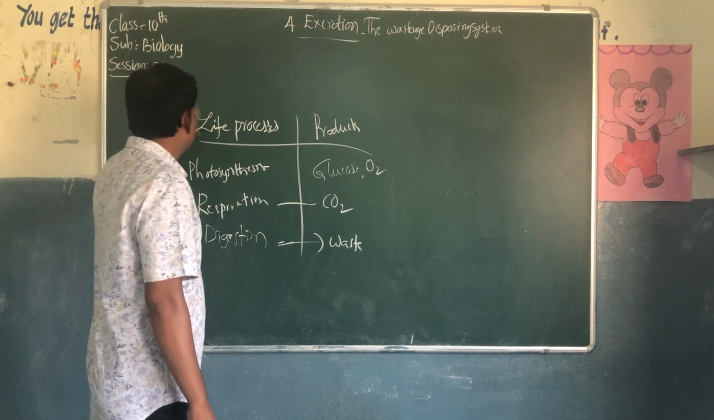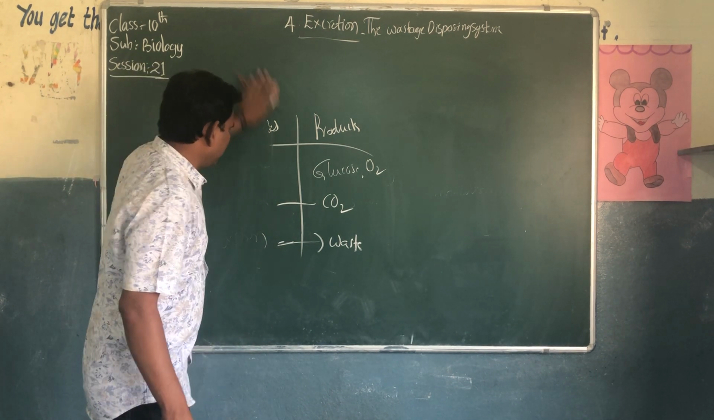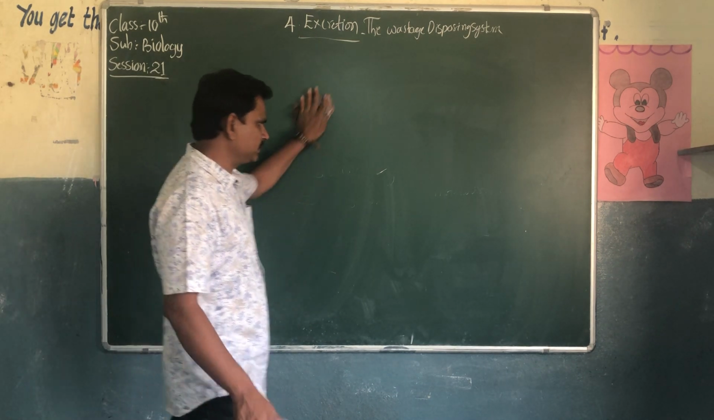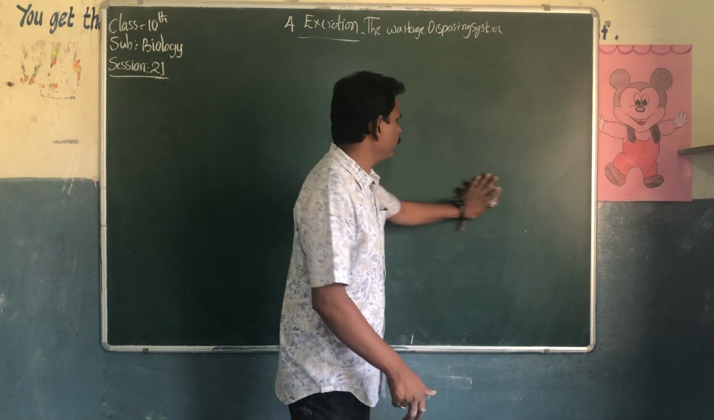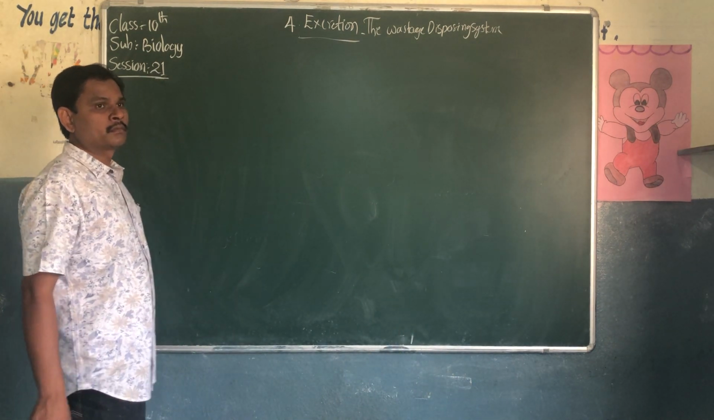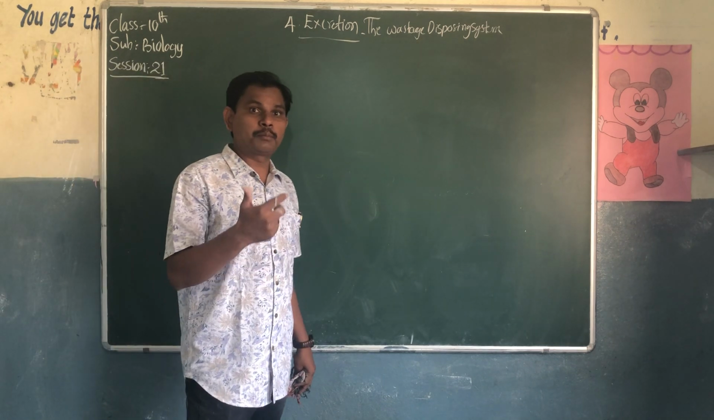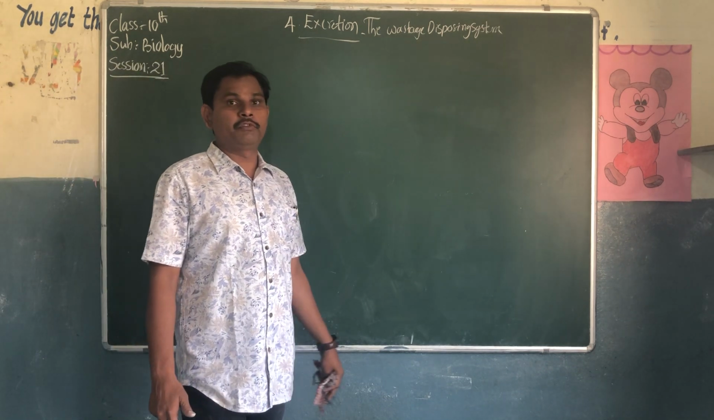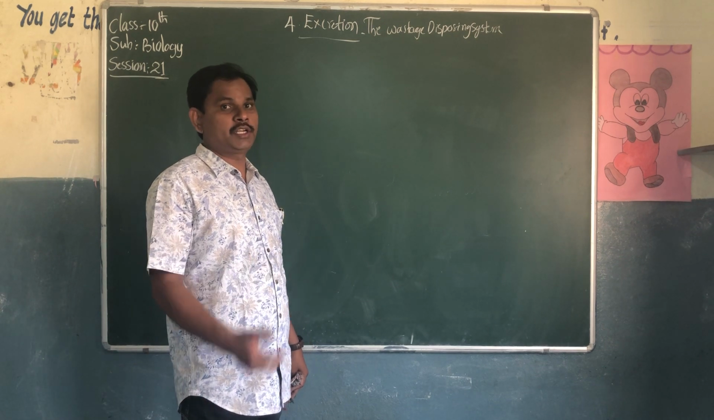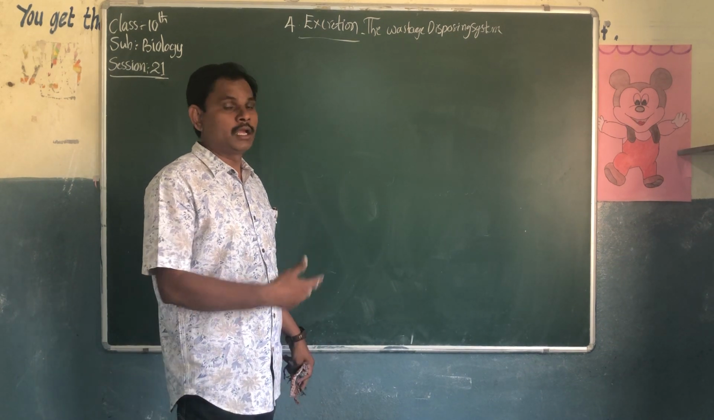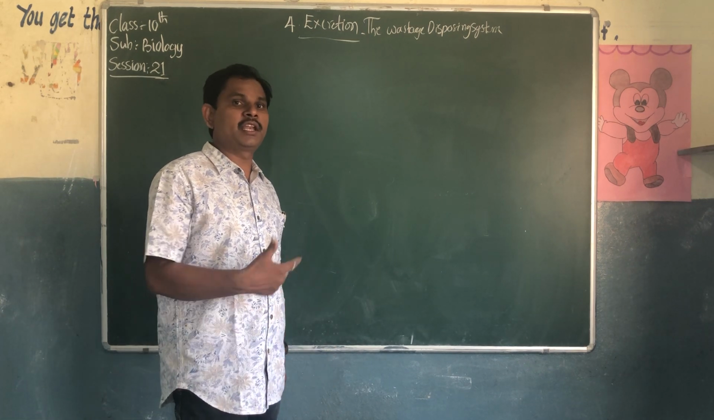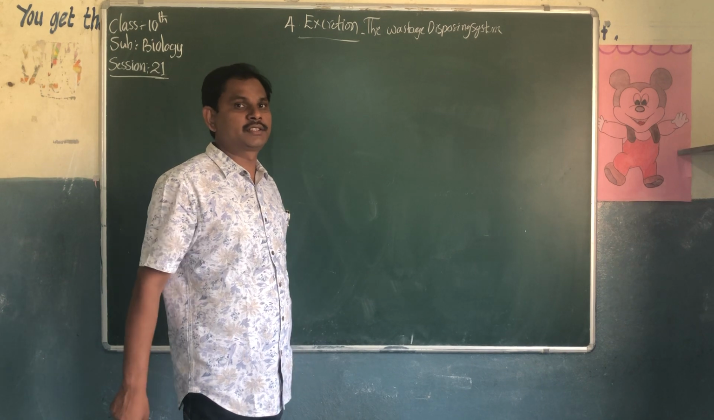So when life processes take place, what happens? Plenty of waste materials are going to be released in the body. Whereas when metabolic processes take place, when the breaking down of food materials takes place, when respiration takes place, oxygen is released in plants, carbon dioxide is released in animals, energy is released, water is released.